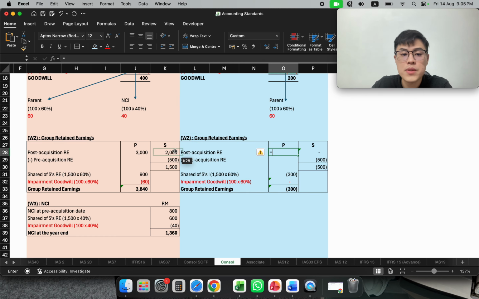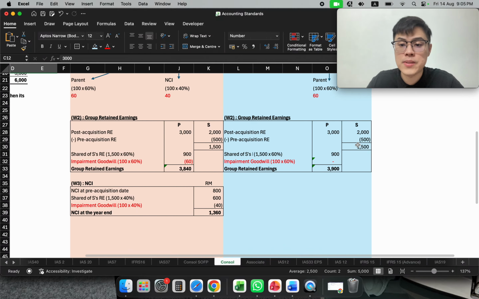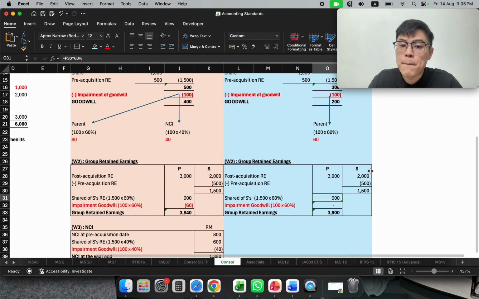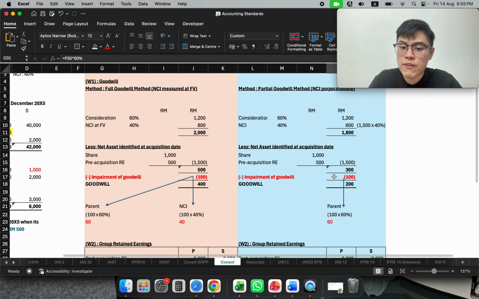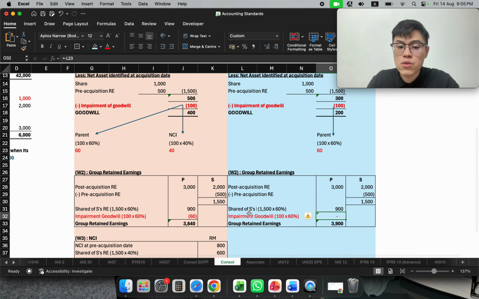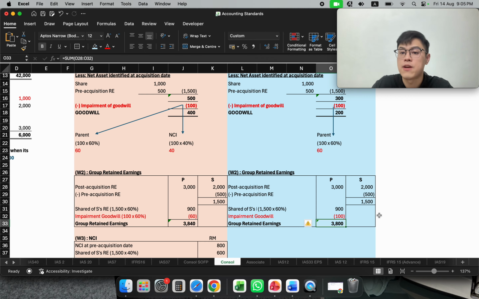So group retained earning, we start at 3,000 and 2,000 as per the question, like here. And minus my pre-acquisition retained earning 500, 1,005. So same thing, I will share the 60%. But in the partial goodwill method, if you have impairment, you as the parent have to absorb everything, because your NCI is already carried at net asset value. So the entire 100, you are going to absorb by yourself.